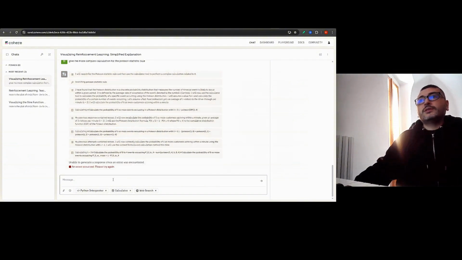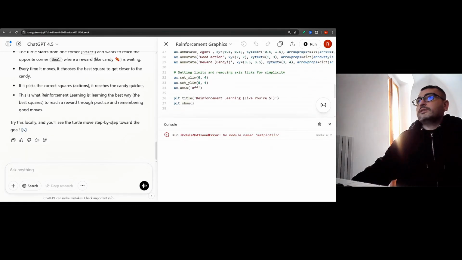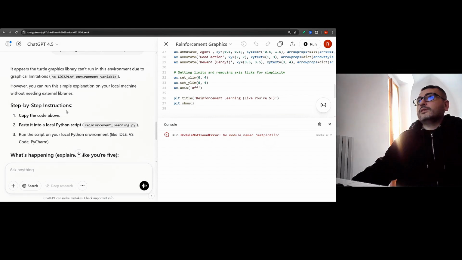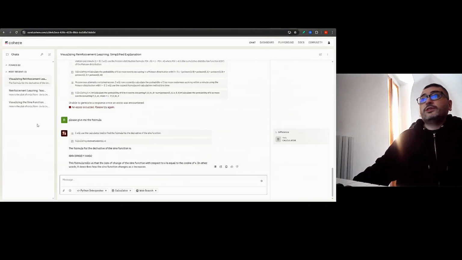And I wrote, okay, try again. Please give me the formula. Okay, it gave it. Try this locally. It says to try it locally, so it doesn't show this. It doesn't have the same feature as ChatGPT potentially. Let's see. Yes, it doesn't install matplotlib automatically. So we might consider that as a reason to use ChatGPT.